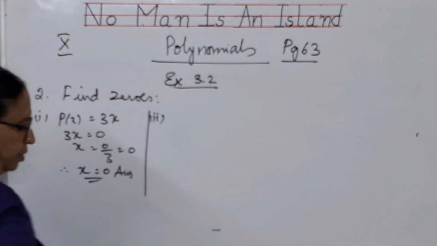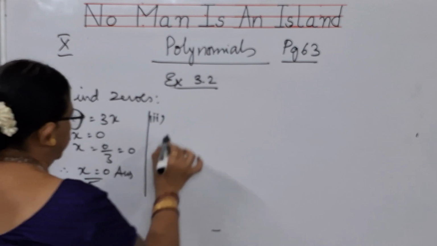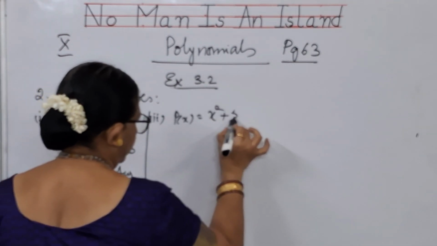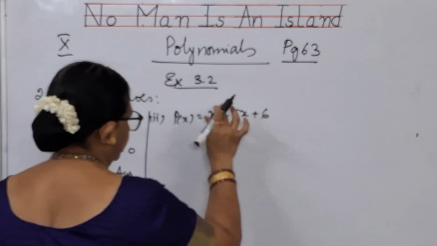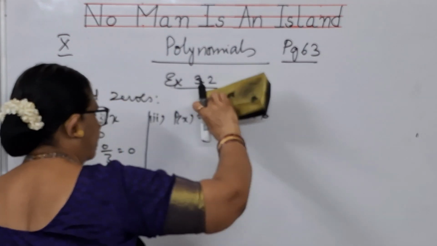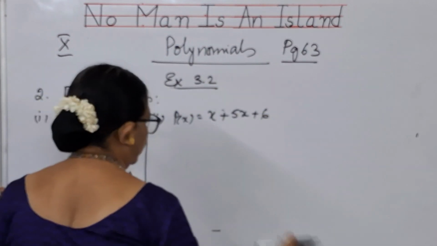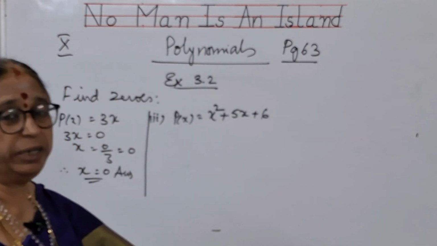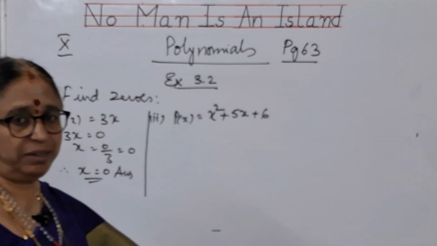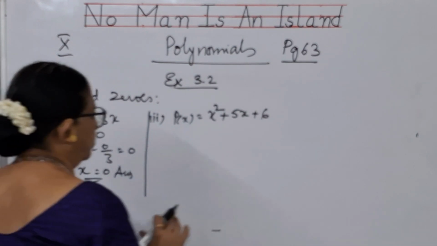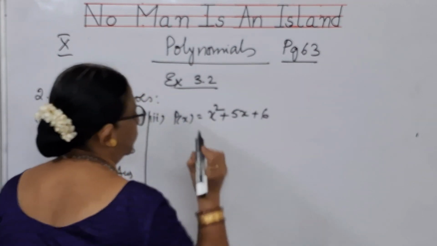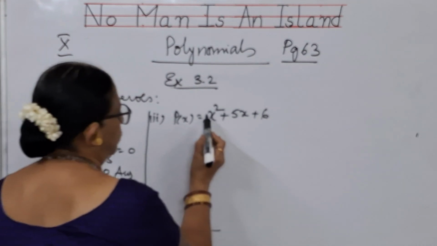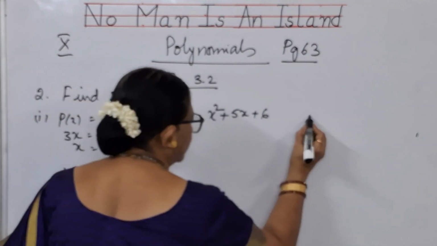Now the second bit, p of x is equal to x square plus 5x plus 6. This is a quadratic polynomial. So first what you need to do, you have to split the middle term. You have done it even in 9th class, children. Split the middle term means you have to multiply the coefficient of x square and the constant term. Here the coefficient is 1. 1 into 6, 6.